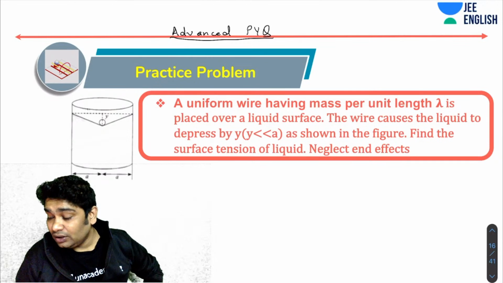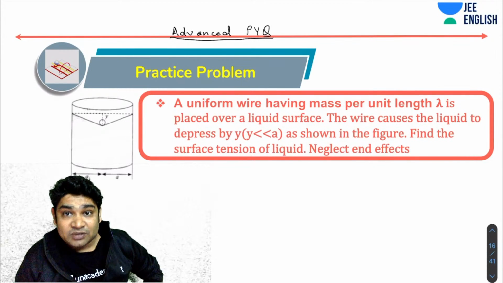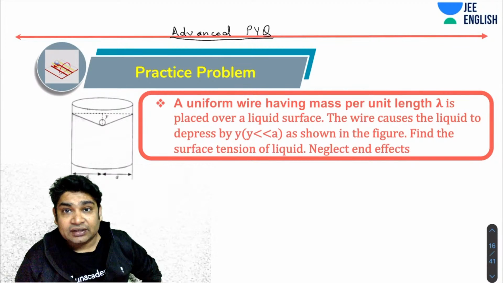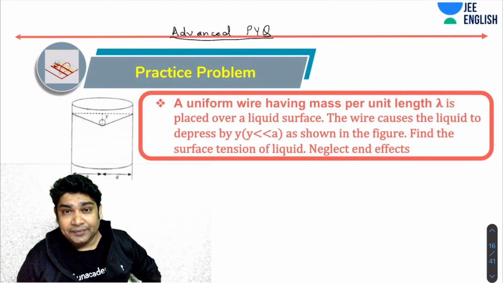So you've been told a uniform wire having mass per unit length lambda is placed over a liquid surface. Okay, the wire causes the liquid to depress by y. Y is much less than A, as shown in the figure. You have to find the surface tension of the liquid. Neglect the end effects. Okay. See if you can figure this out then.